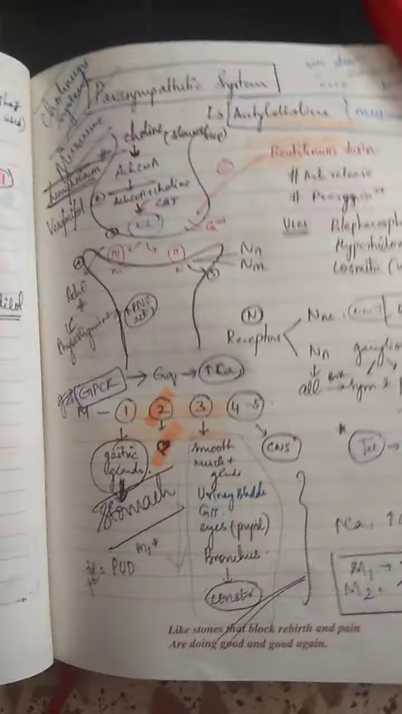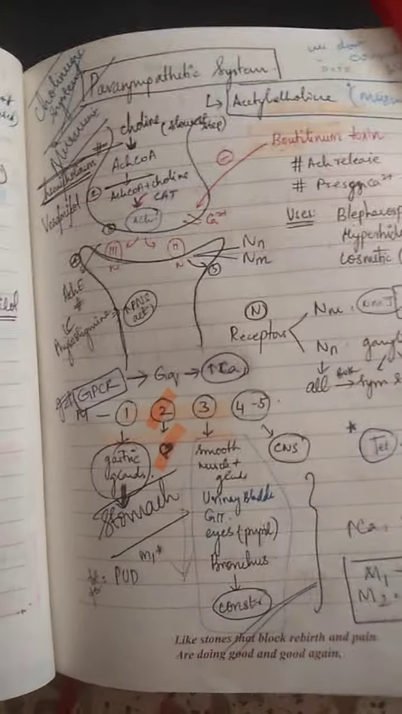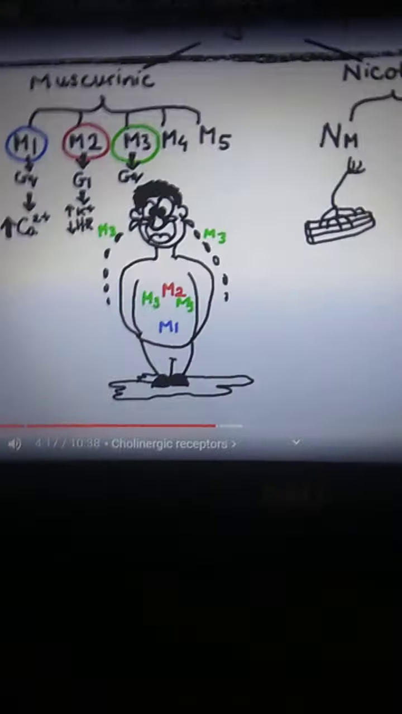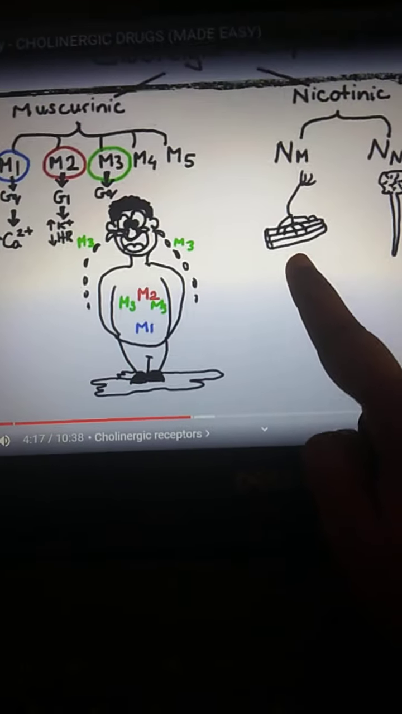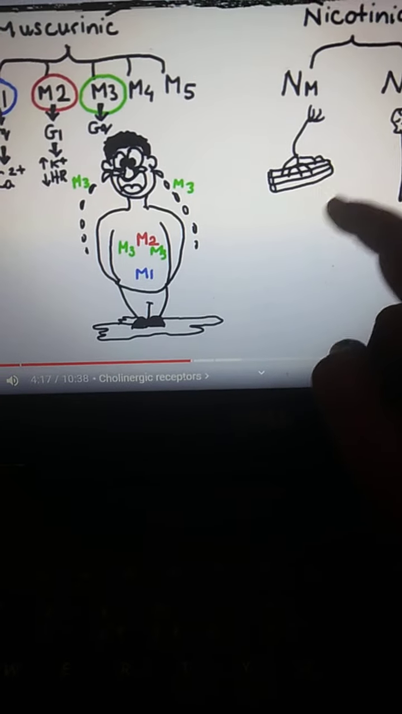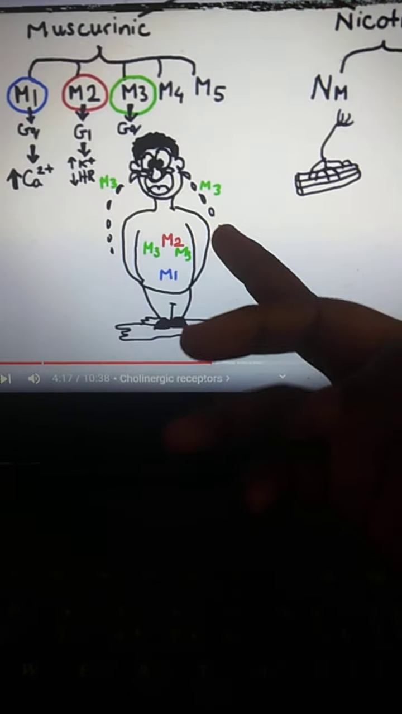What are the receptors? We have nicotinic receptors, which are present in the ganglion, and we have the muscarinic receptors, which are present in the organs. Now let me show you in brief. Nicotinic receptors: NN is present in the ganglion, and NM is present in the neuromuscular junction.